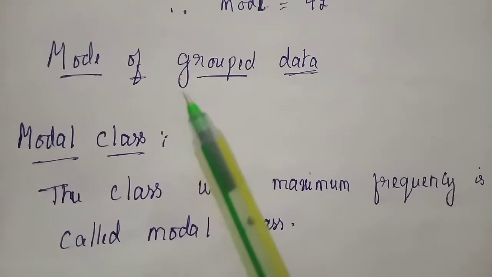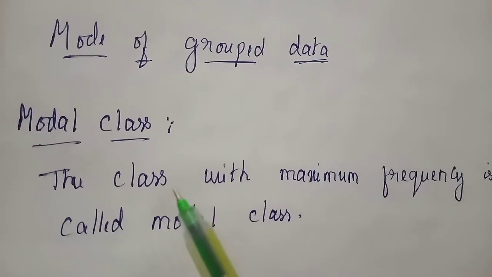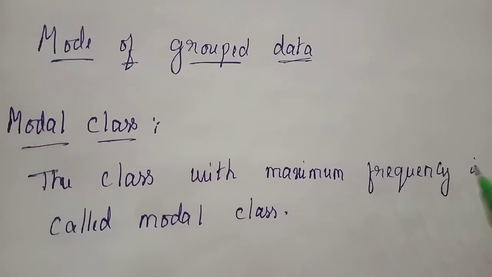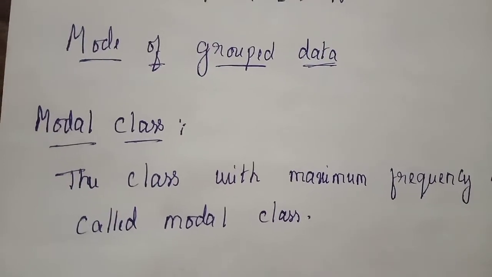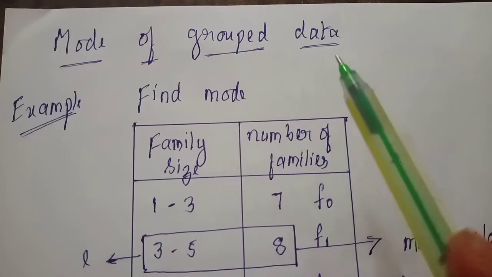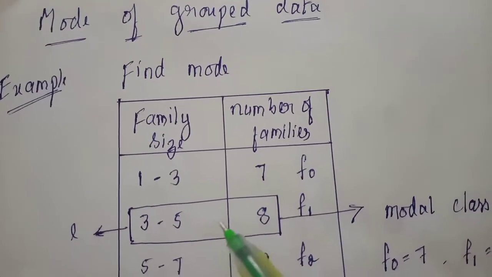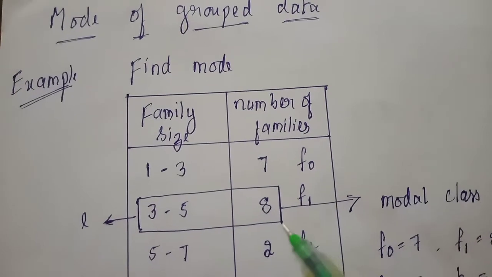As you know, in case of grouped data we have class intervals, so the class interval with maximum frequency is called the modal class. Now let us take one example for grouped data and see what the modal class is and how to find the mode.